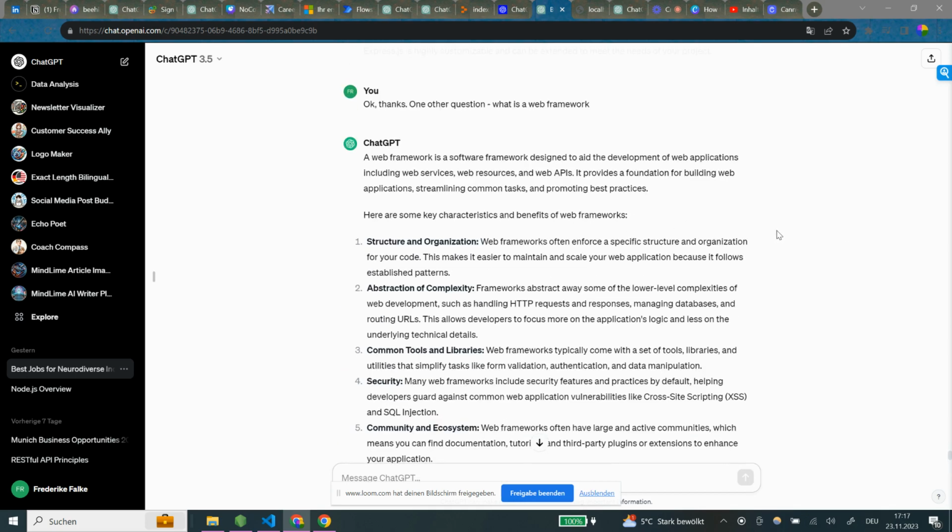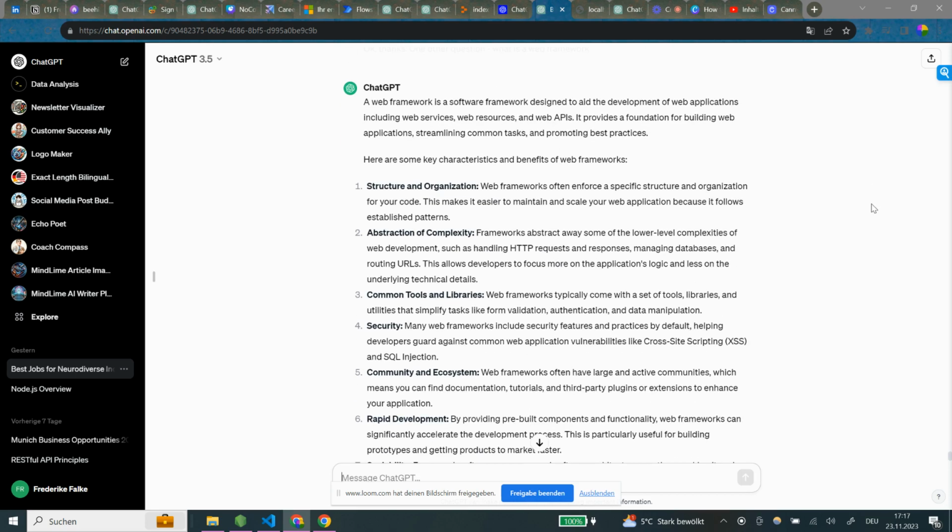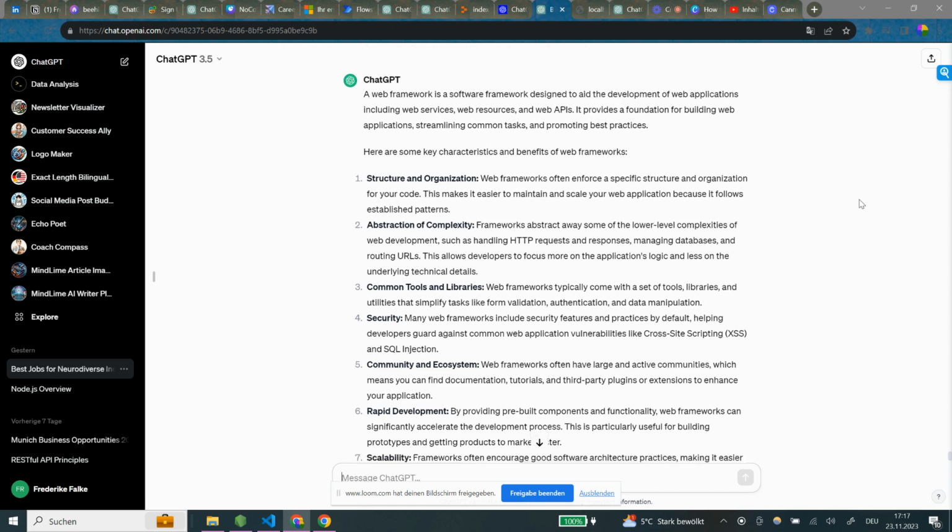So a web framework is a software framework designed to aid the development of web applications, including web services, resources, and web APIs. It provides a foundation for building web applications, streamlining common tasks, and promoting best practices. Here are some key characteristics and benefits of web frameworks: structure and organization. Web frameworks often enforce a specific structure and organization for your code. This makes it easier to maintain and scale your web application because it follows established patterns.